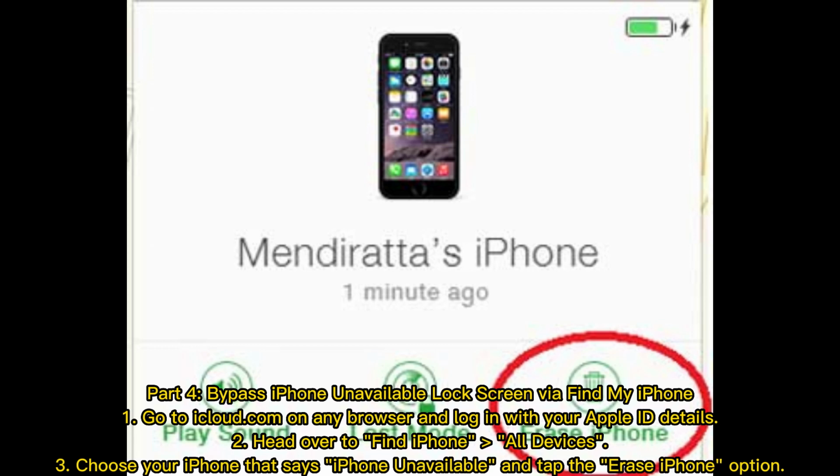Part 4. Bypass iPhone unavailable lock screen via Find My iPhone. 1. Go to iCloud.com on any browser and log in with your Apple ID details. 2. Head over to Find iPhone, all devices. 3. Choose your iPhone that says iPhone unavailable and tap the Erase iPhone option.